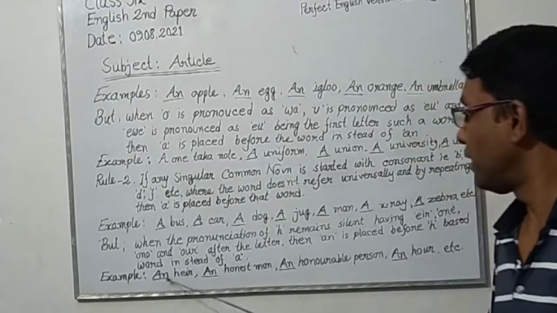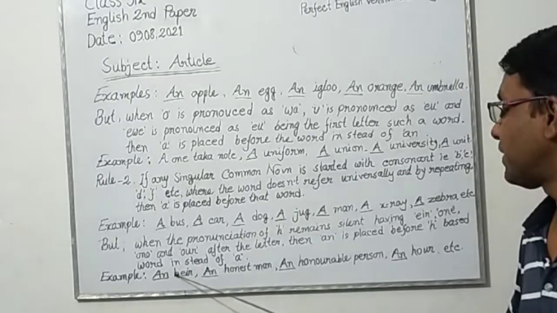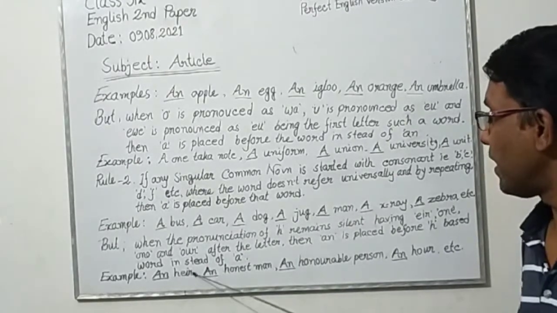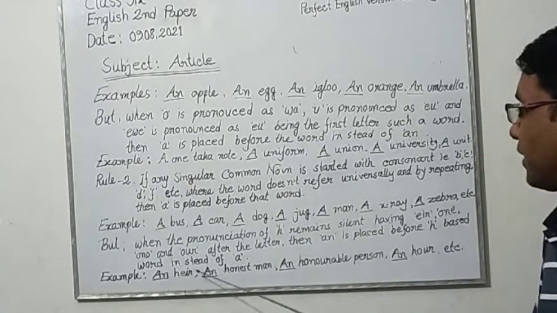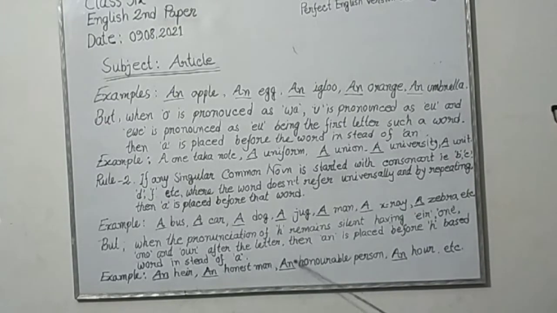Example: an heir. H is silent here, as here is EIR after H. Such as an honest man, having ONE after H, so H is silent here. An honorable person.